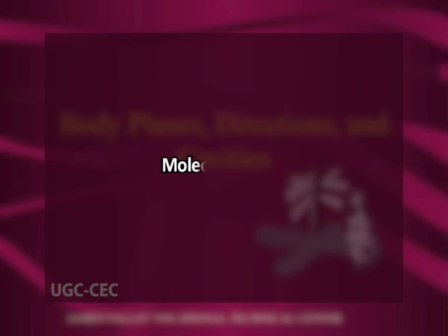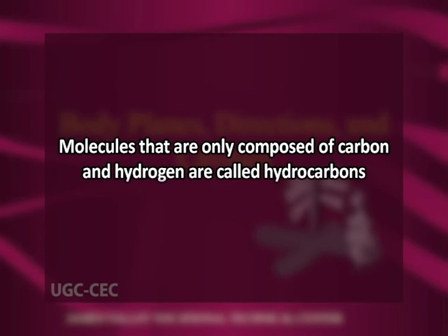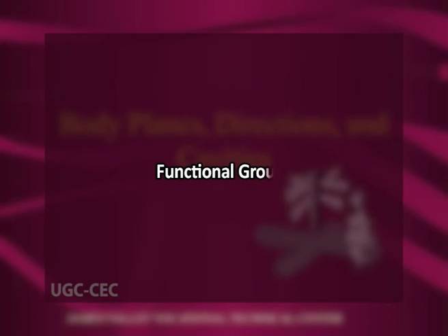Now coming to the third part of the topic, that is the molecules of cell. Compounds containing carbon are called organic compounds. Molecules such as methane that are only composed of carbon and hydrogen are called hydrocarbons. Now the functional groups. The unique properties of an organic compound depend not only on its carbon skeleton but also on certain groups of atoms that are attached to the skeleton. These assemblages of atoms are called functional groups.